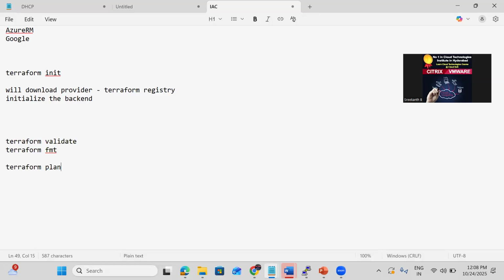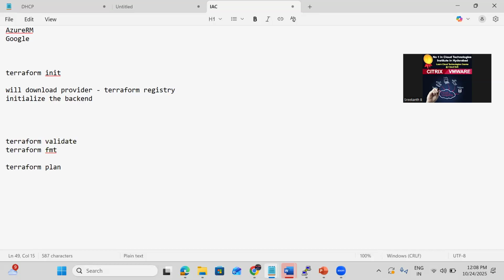What Terraform plan will do is show the resources that are not yet provisioned. Terraform plan is a dry run kind of thing.